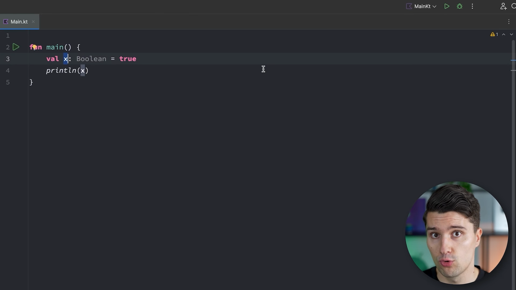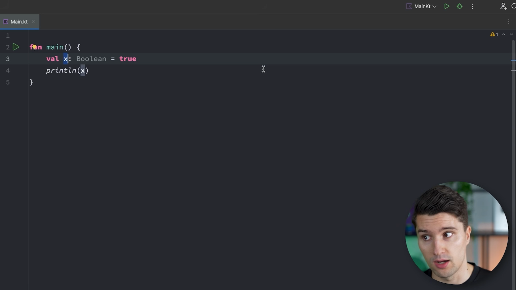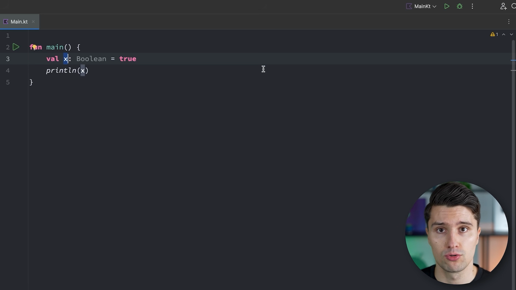So these booleans will later on, of course, be important to just execute certain code conditionally, for example, to say, hey, I only want to execute this code if a certain condition is true, or if a certain condition is false. That will also work.